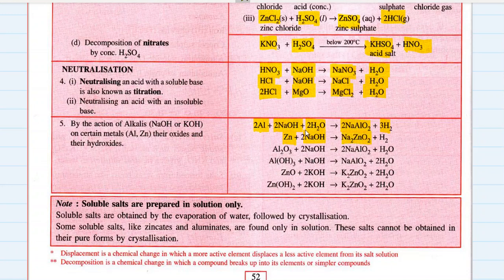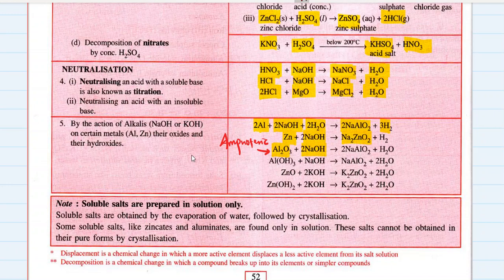Now, why do these metals react with these bases? Metals react with these bases because these strong bases are highly reactive, and they react with some metals to give out hydrogen gas. Aluminium oxide reacts with sodium hydroxide. Now you must be thinking aluminium oxide is a metallic oxide, so it must be basic in nature. No, but I have already taught you that the nature of aluminium oxide is amphoteric.